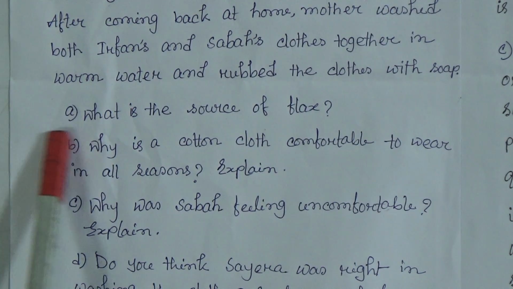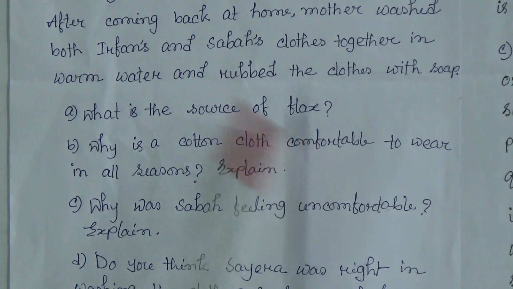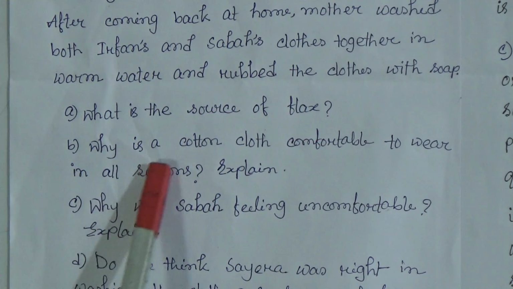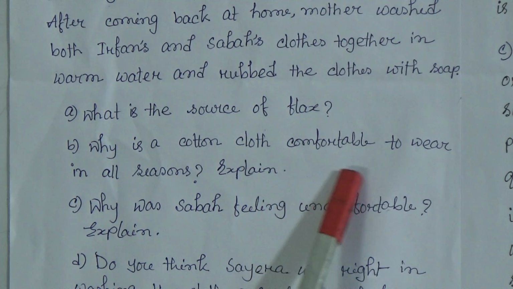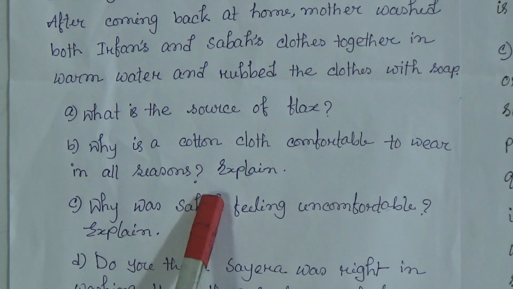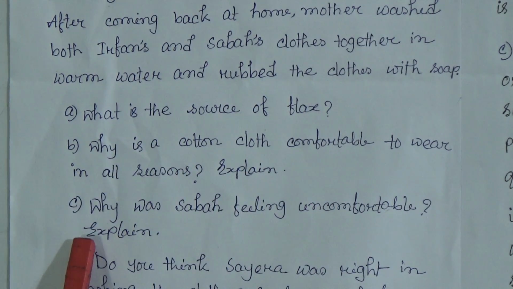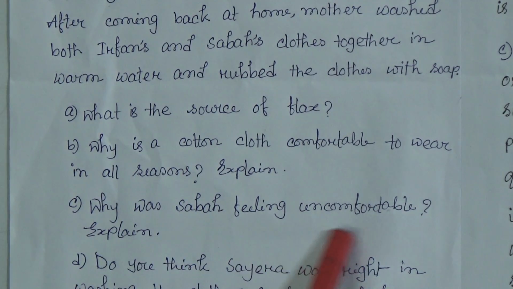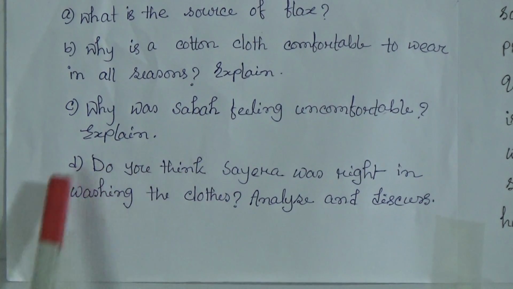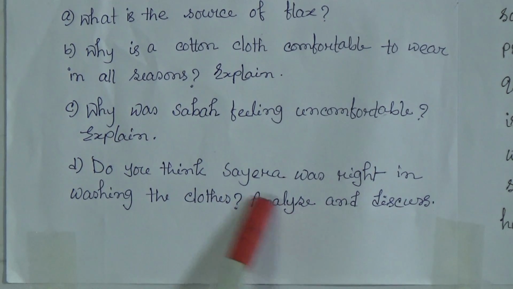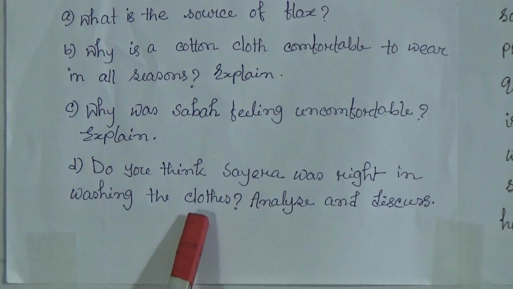So the first question is, what is the source of flax? Number B, why is the cotton cloth comfortable to wear in all seasons? Explain. Number C, why was Saba feeling uncomfortable? Explain. Number D, do you think Sarah was right in washing the clothes?